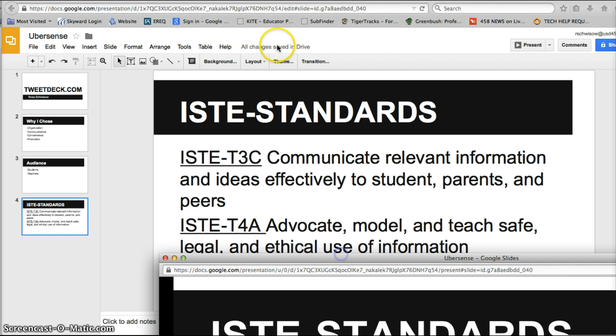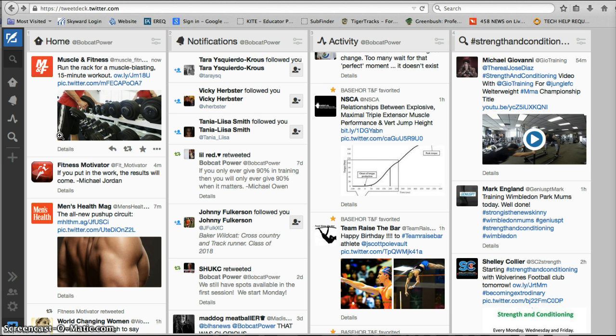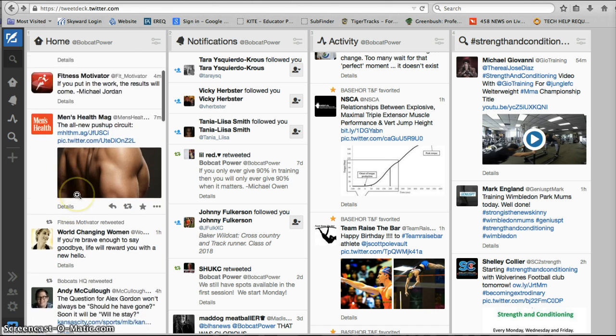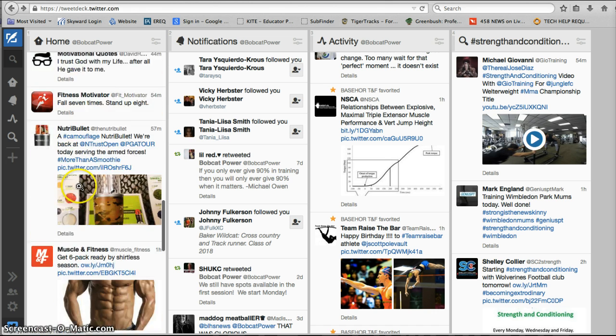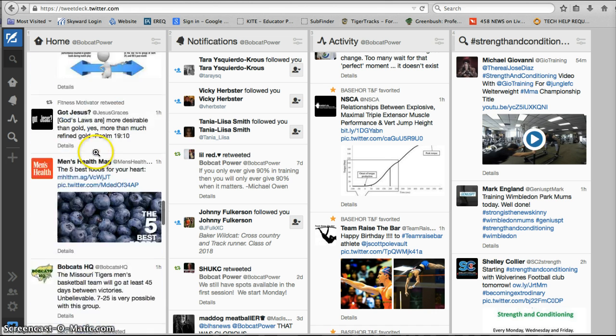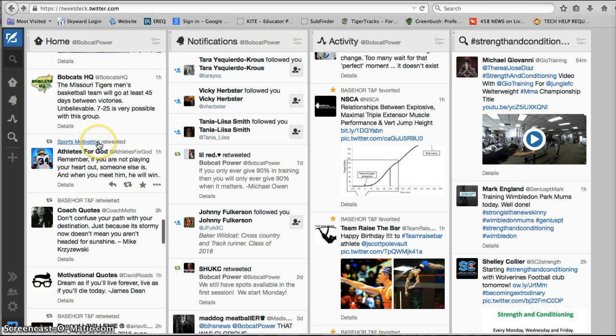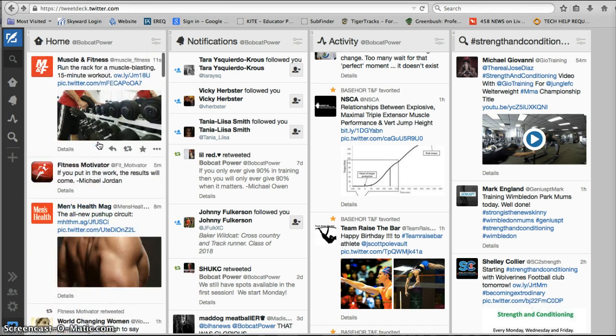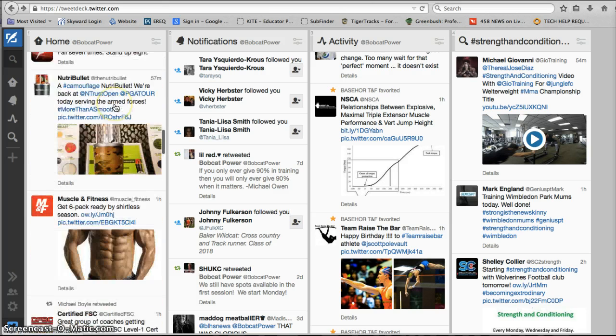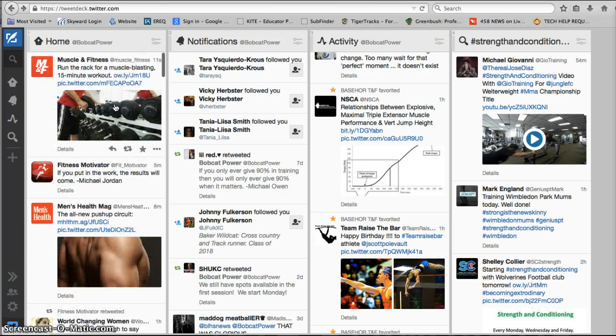So if we go and look at TweetDeck.com, I'm already logged in here, but you can see the traditional Twitter environment, which is our home here of @BobcatPower. This would be what I am seeing if I would pull it up on my iPhone or my iPad. These are the people that I'm following on Twitter, and this is just the feed that I typically get.